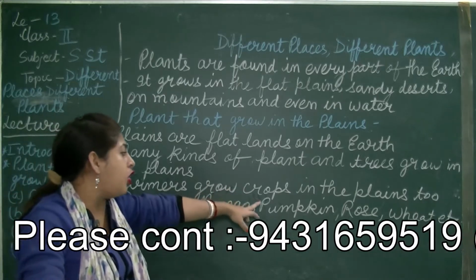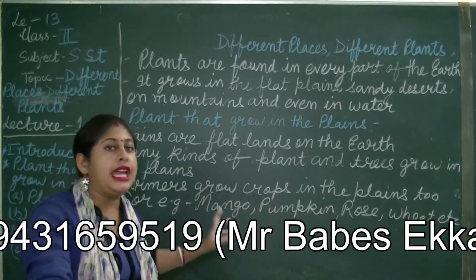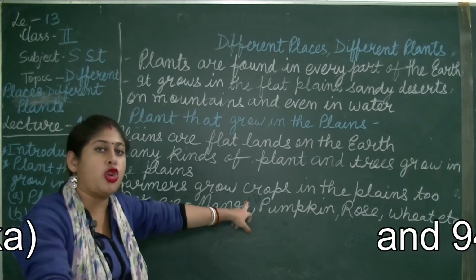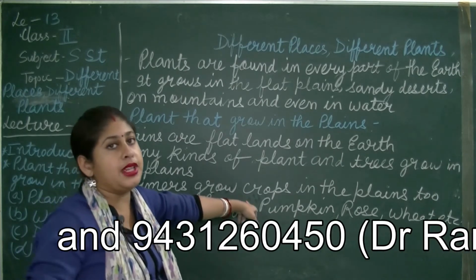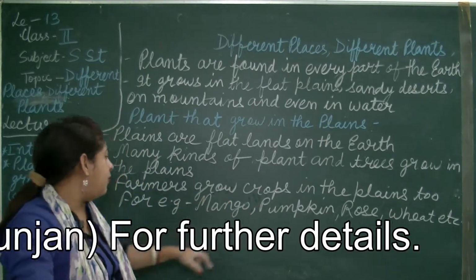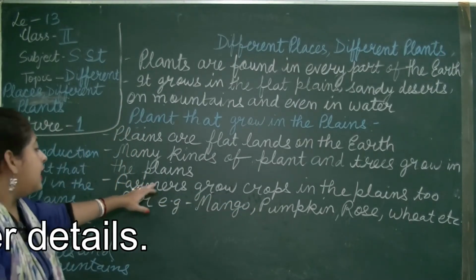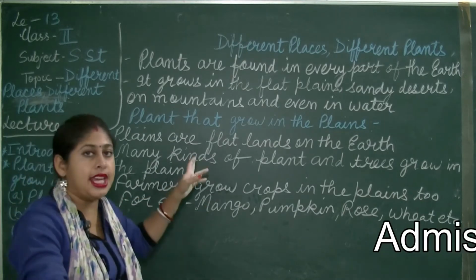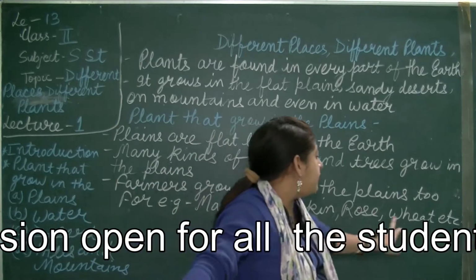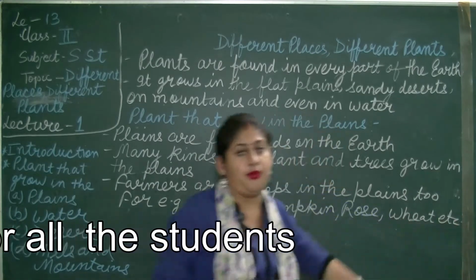Farmers grow food crops in the plains too. Why do they grow food crops in the plains? Because the soil there is very rich and fertile. The examples of plants that grow in the plains are mango, pumpkin, rose, wheat, etc.